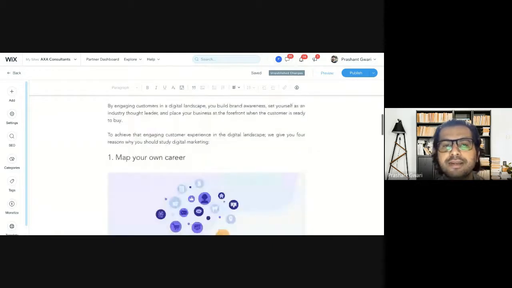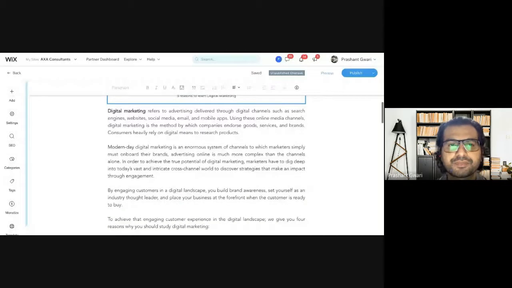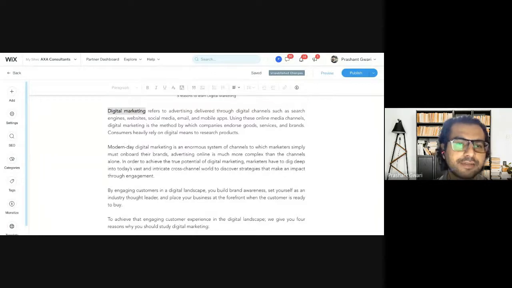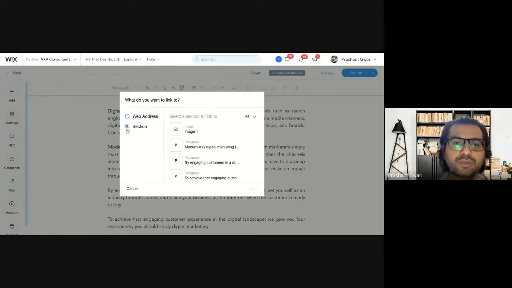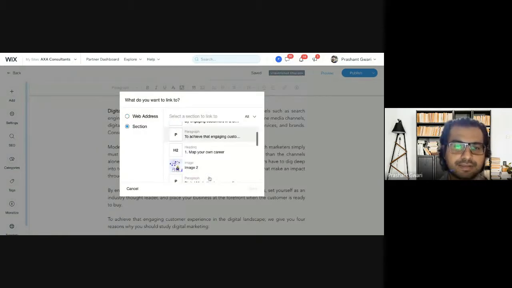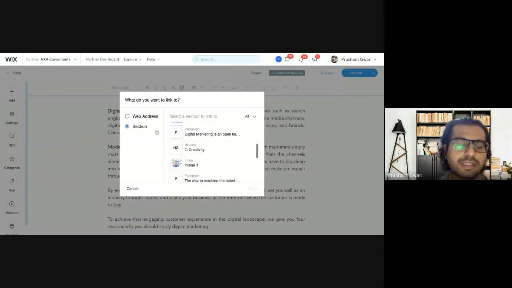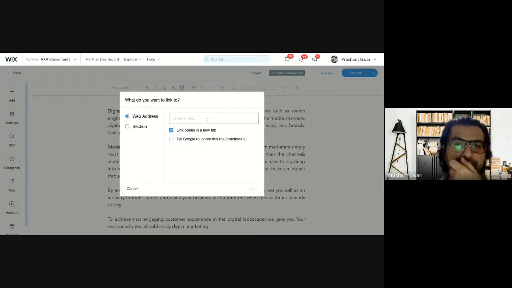And how will you do that? For example, this is the digital marketing word. So I will choose digital marketing like this from here, and I will click on the link part from here. And either I can choose a web address or I can choose a section. In the section part, I can create an internal link on the same blog. Let's say I want to connect the first paragraph to the third paragraph, or with a web address you can connect it to a different page of your website.